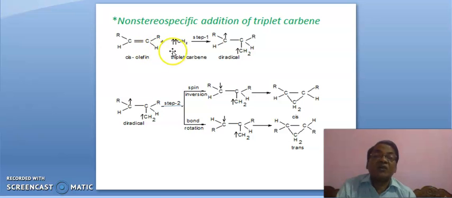This anti-clockwise spin electron and this clockwise spin electron interact, giving rise to this.